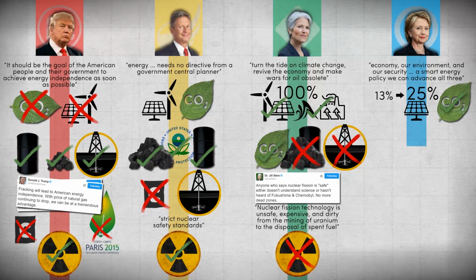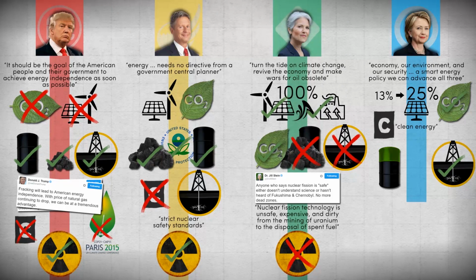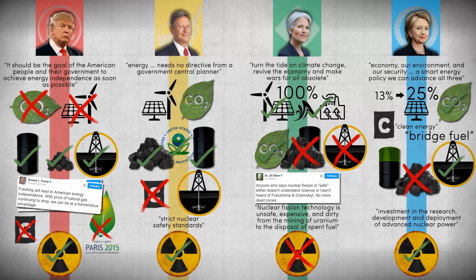Clinton has avoided taking a stance on a carbon tax and prefers to talk about clean energy over renewables. By 2026, she aims to generate 50% of electricity through clean sources and to have reduced American oil consumption by 1/3. Clinton will invest in natural gas, which includes fracking, as a bridge fuel to renewable energy and strongly supports moving away from coal. She is not in favor of drilling for oil in the Arctic or off the US coast. Clinton has said that she will increase investment in the research, development and deployment of advanced nuclear power, praising it as a zero-carbon energy source, and will work to ensure that existing nuclear power plants are safe to operate.